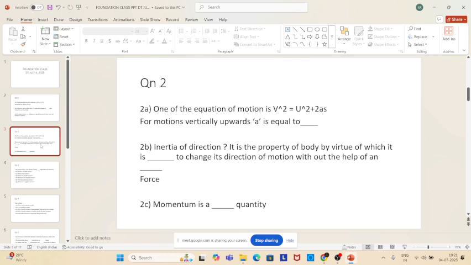One of the equations of motion is v square equal to u square plus 2as. For motion vertically upwards, a is equal to dash. Acceleration due to gravity. G. a is equal to g. Is it g or some other thing? g is not correct. There is something to be added to that.